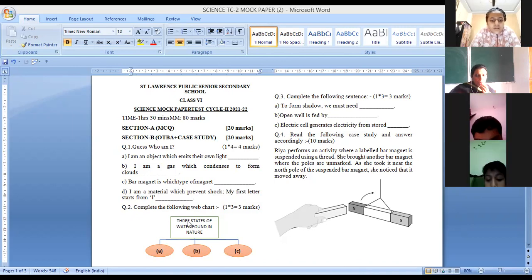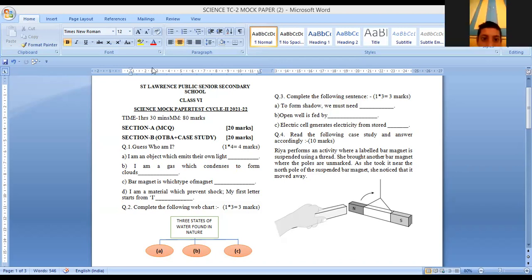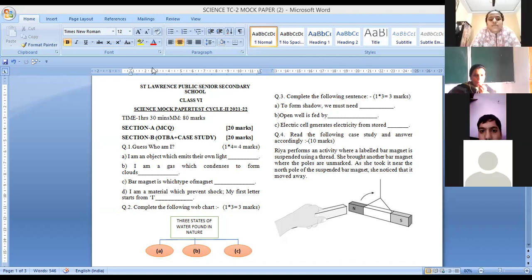Complete the following web chart. Three states of water found in nature. Yes, Aditya Purohit. Vedic, switch on your camera. Rest also can switch on the cameras. Dravya. Ma'am, solid form, liquid form and gas form.